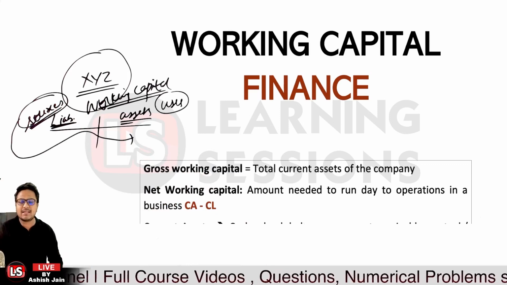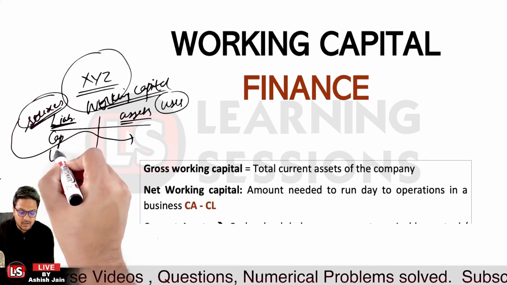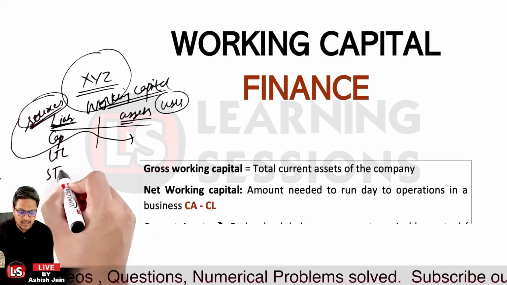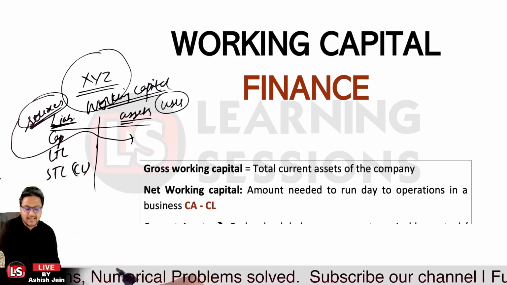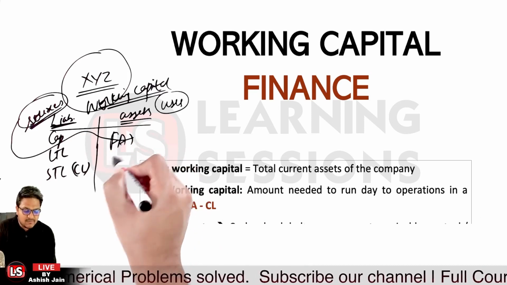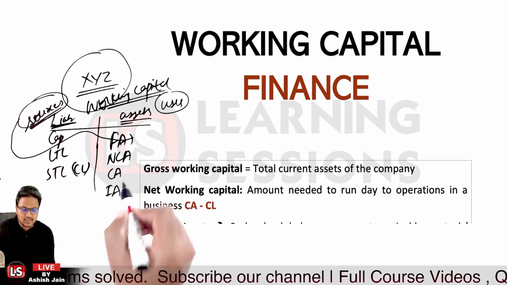If we talk about the classification, on the liability side we have capital and reserves, long-term liabilities, and short-term liabilities, which are the current liabilities. On the asset side, we have fixed assets, non-current assets, current assets, and intangible assets.